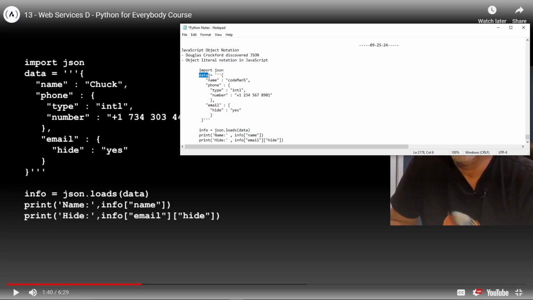And the data is going to be what? The data is going to be part of the JSON, and then we're going to print the name, colon, and then we'll say info equals the json.loads, okay, at name.